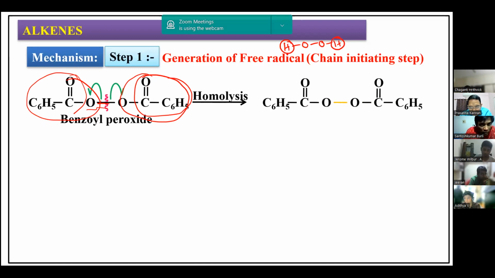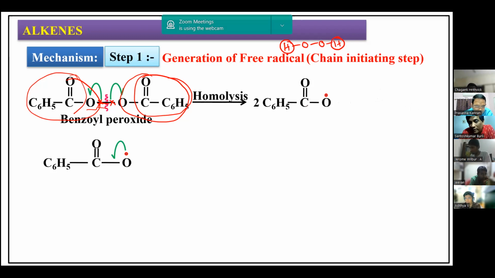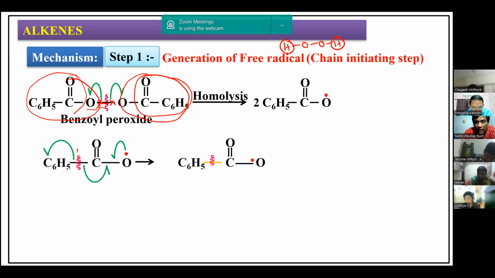That means in this oxygen-oxygen bond, there is 1 electron here and 1 electron here, and both are equally distributed. When these are equally distributed among the oxygens, each oxygen will get 1 unpaired electron. So there are 2 molecules of such benzoyl free radicals. We call them benzoyl free radicals. Now this benzoyl free radical undergoes homolytic cleavage, and that electron shares with this, and you are going to get the phenyl free radical as the intermediate over here. Carbon dioxide will go away like this, and the phenyl free radical you are going to get.